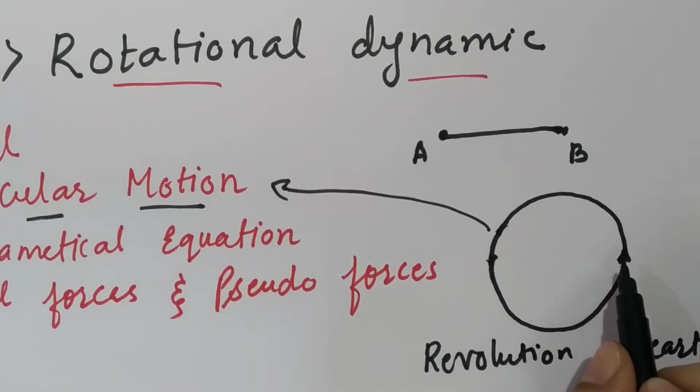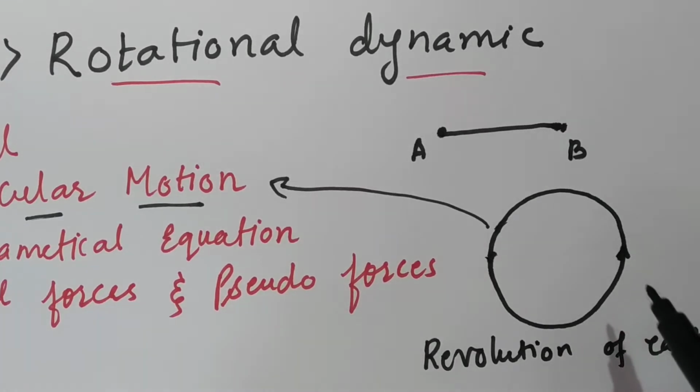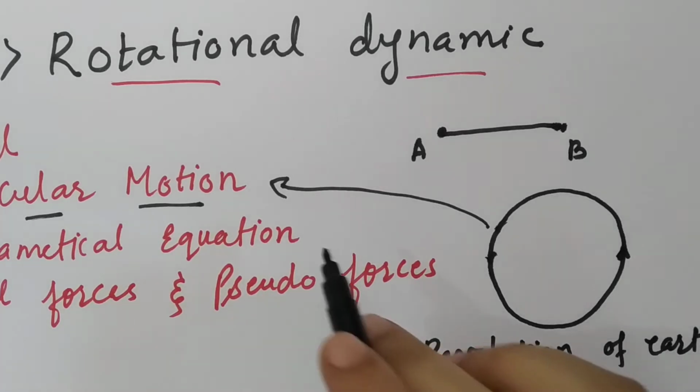So motion of the object along the circumference of a circle is called circular motion. You can take various examples. The Moon is revolving around the Earth. The Earth is revolving around the Sun. Electrons are also revolving around the positively charged nucleus in a circular orbit. So all this motion will come under circular motion.